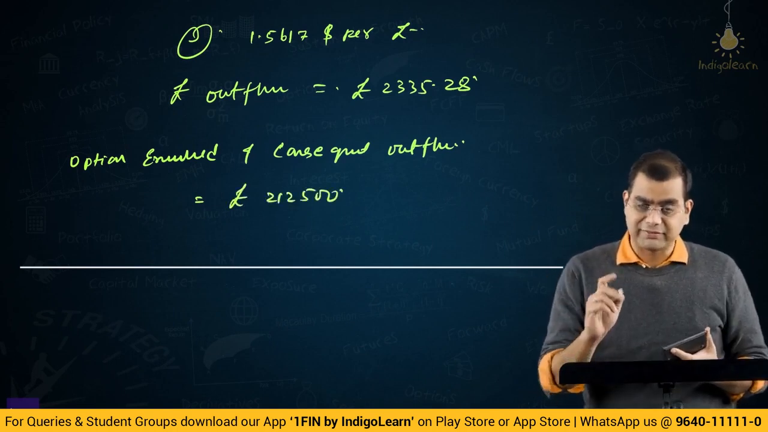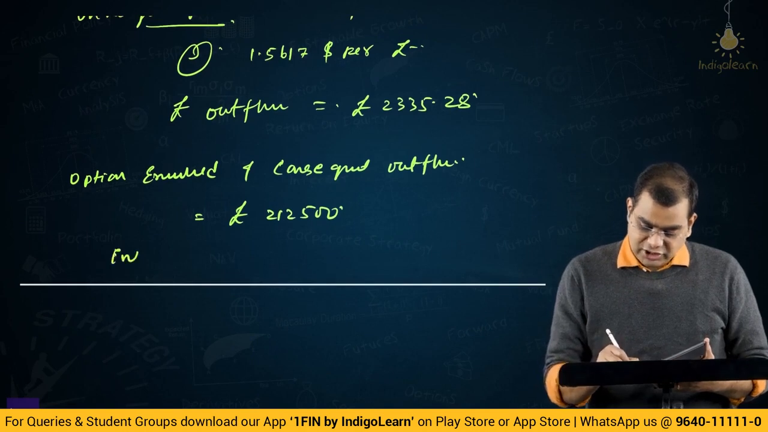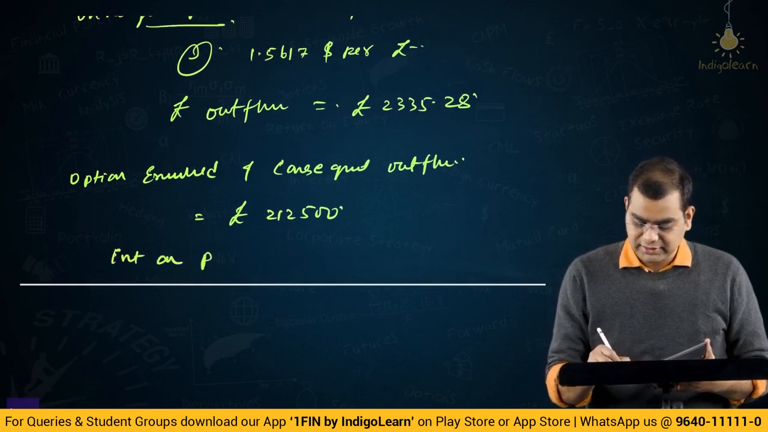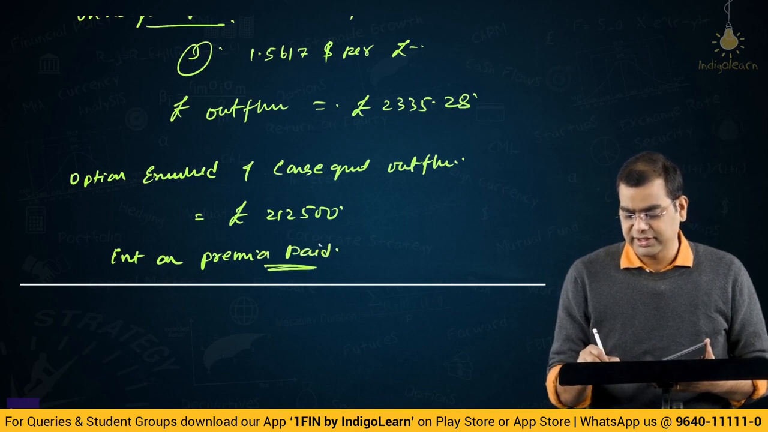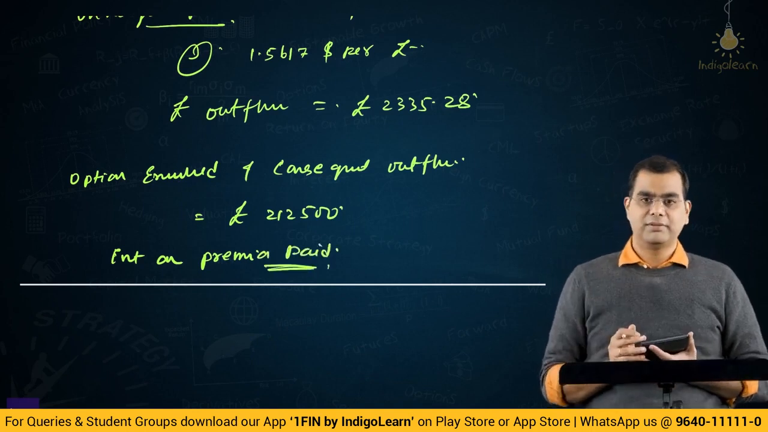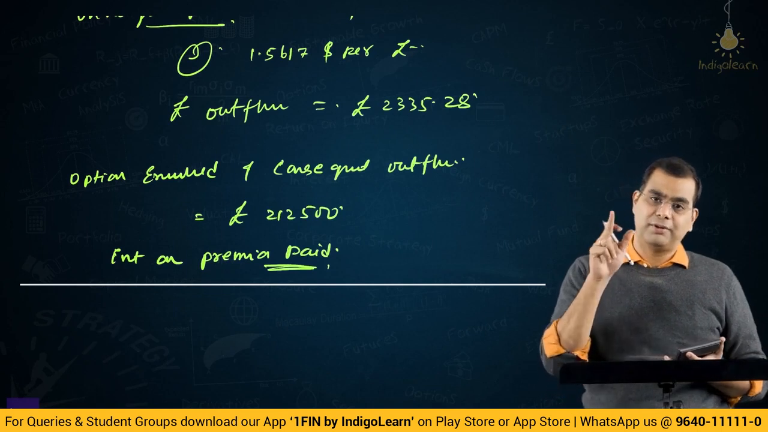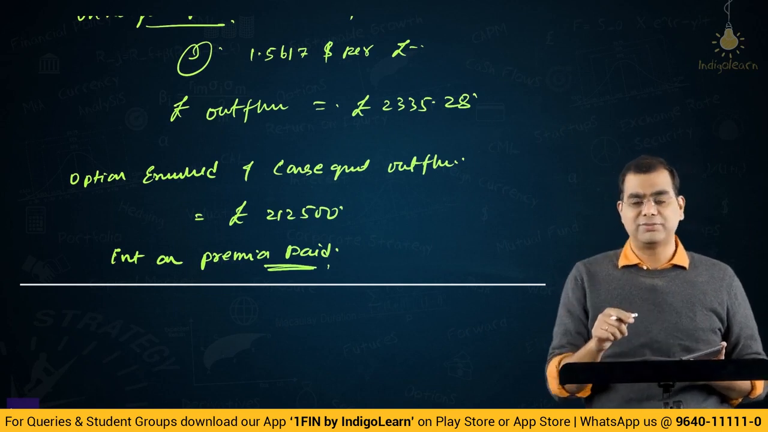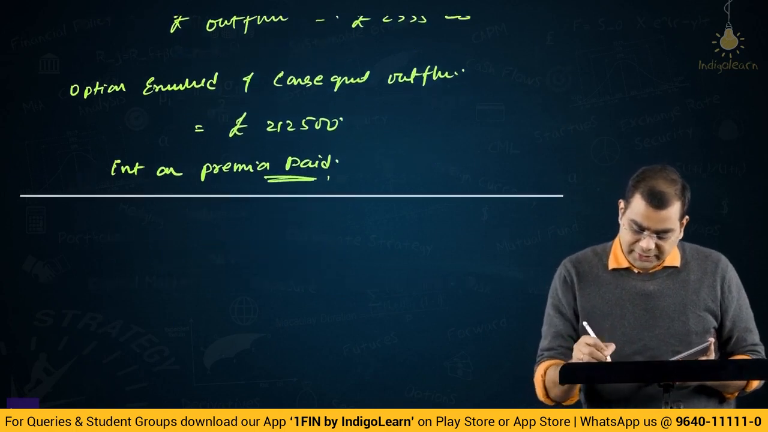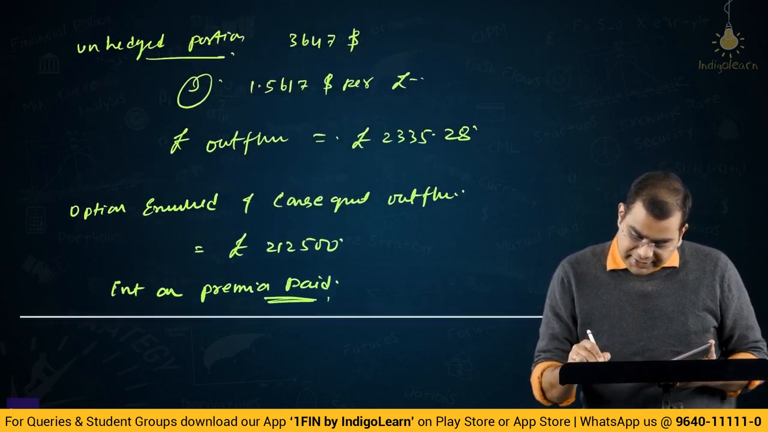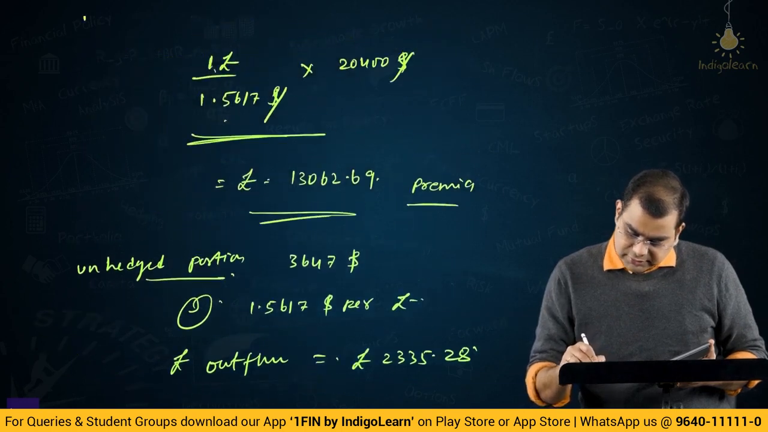Then there is one more aspect we should not forget, interest on premium paid. If you remember, in one of the earlier problems I said because the interest rates are not given, we need not bother about the upfront payment of option premium. On that, interest has to be computed, right? We have not computed that earlier. Here we can actually compute that. What is the premium paid? We will take this in pound terms only.